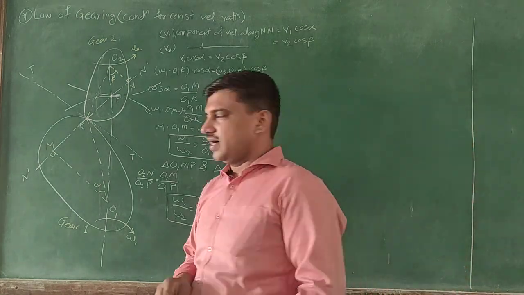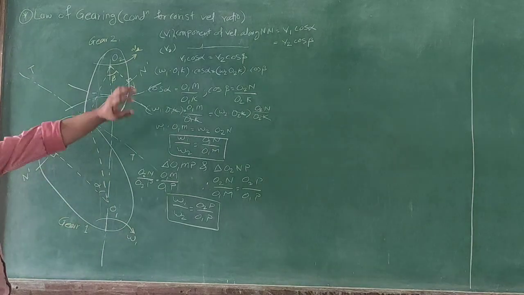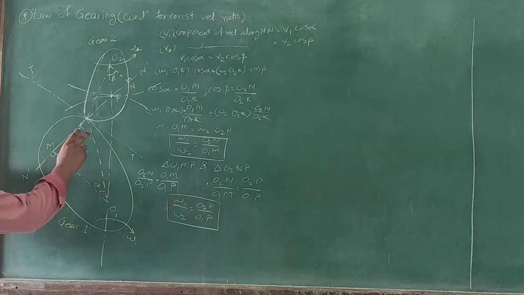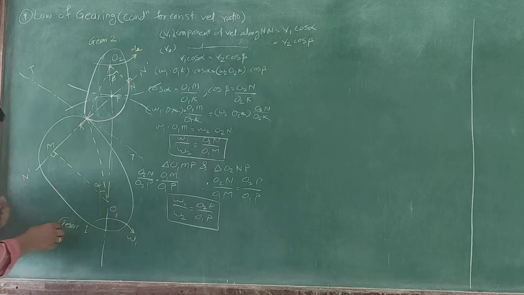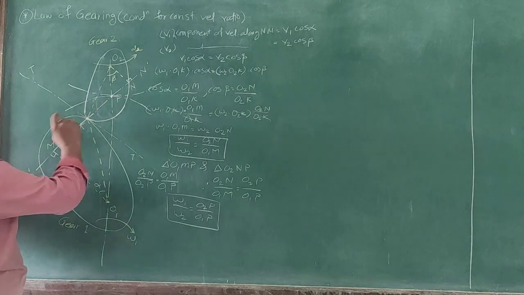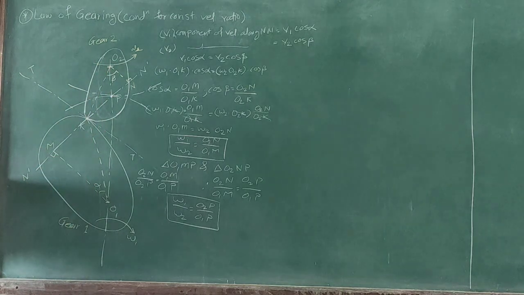See, in other words, we will discuss this. If two different gear profiles are there, this is gear profile 1 which is rotating at center O1. This is gear profile 2 which is rotating at center O2.